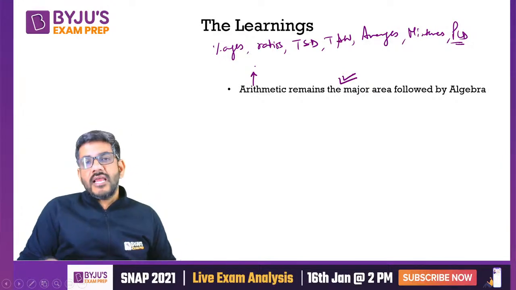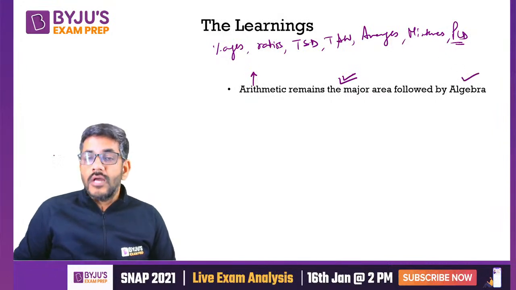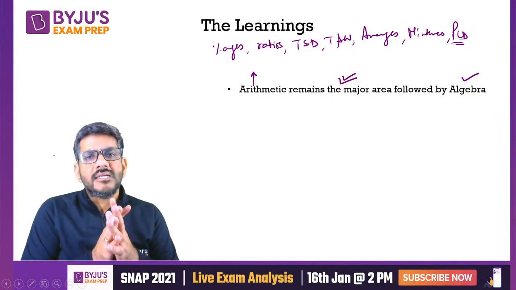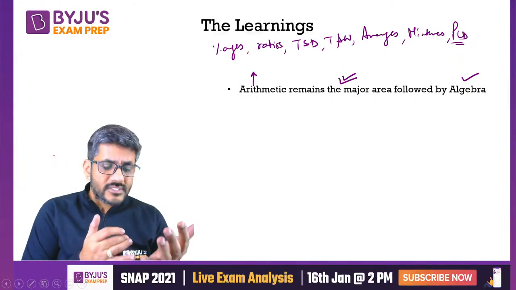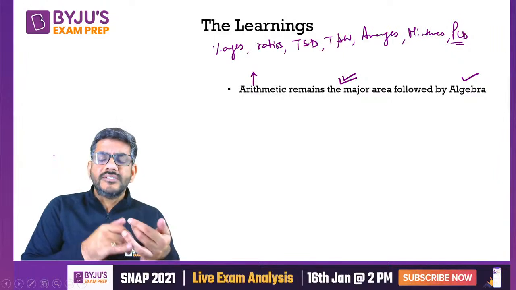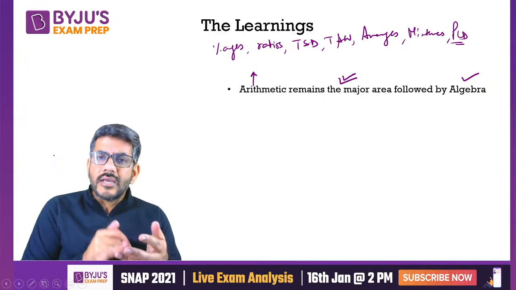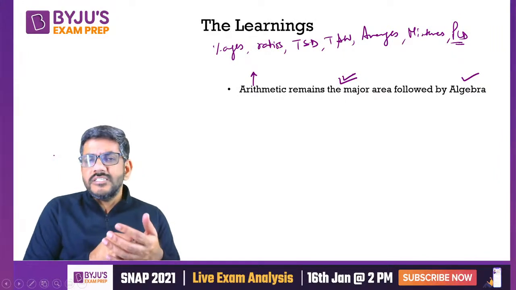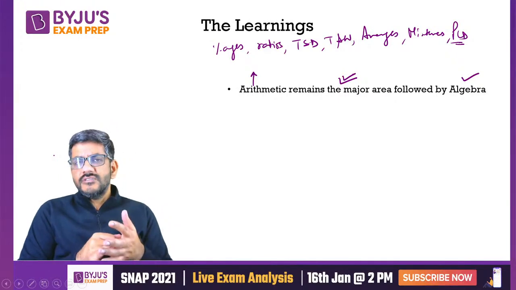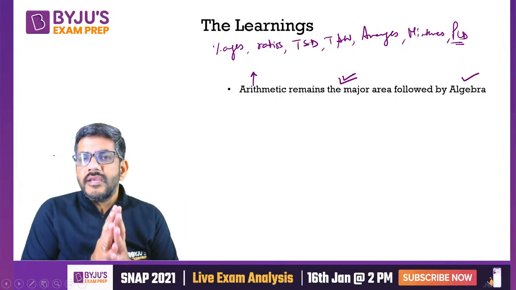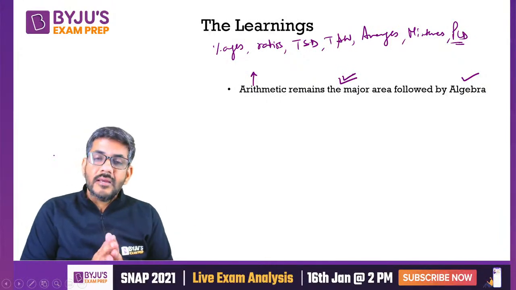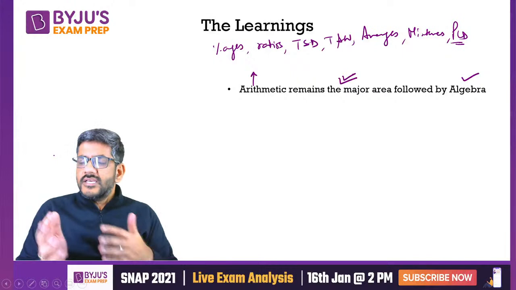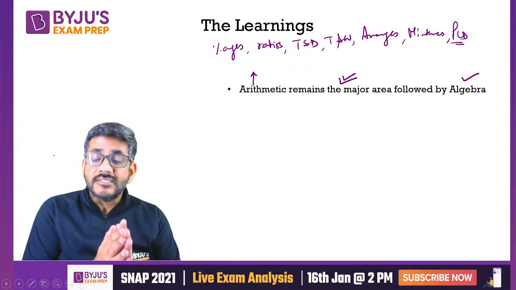The second biggest area is algebra. Though the topics हालांकि वही हैं, but at that time probably we did not like algebra too much. Algebra contains questions from linear equations, quadratic equations, graphs, modulus, logarithm, binomial expressions, AP, GP series, HP series, functions. So these all areas would be included in algebra. So geometry पे बहुत ज़्यादा questions नहीं आते हैं, but no one knows, right? Things might change. For example, XAT.